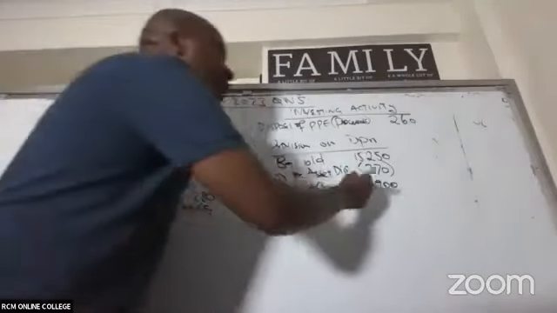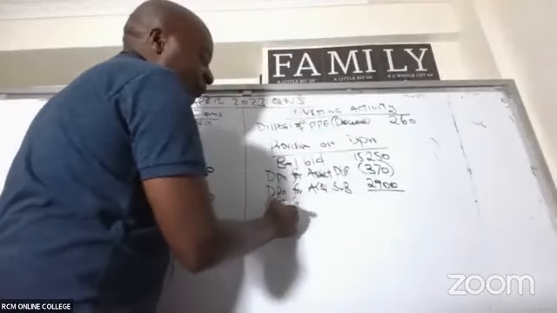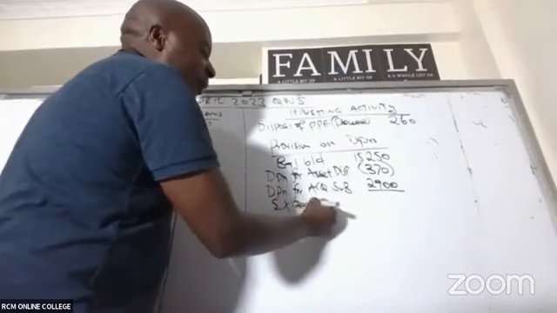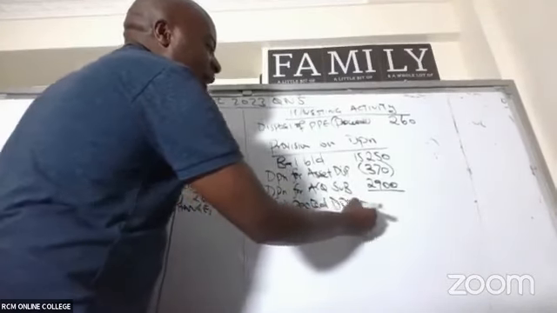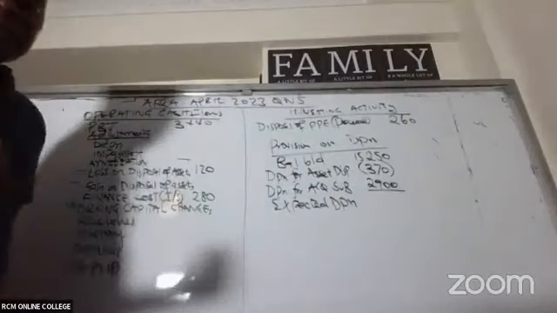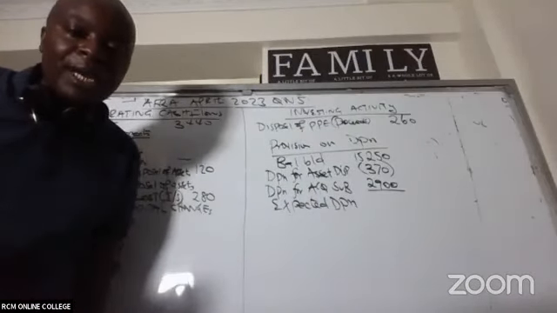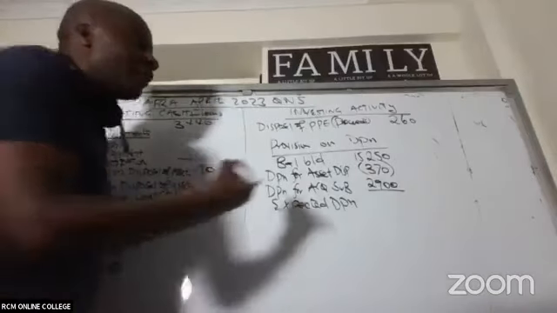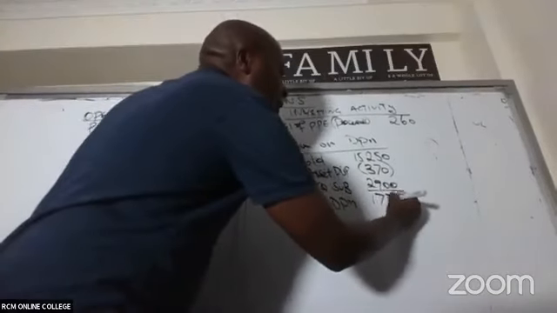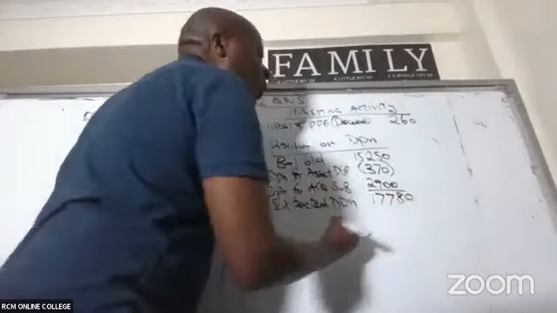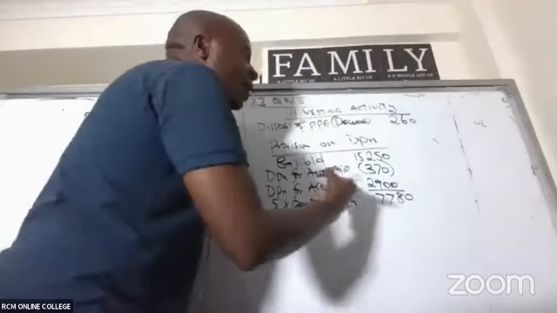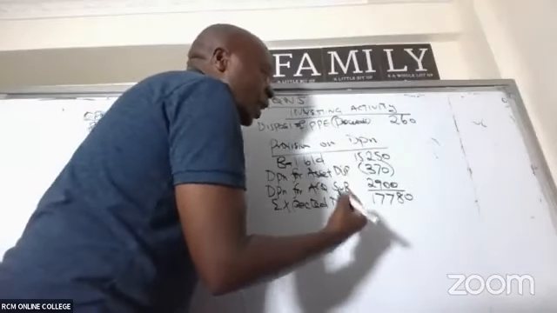So what is the expected total depreciation? Somebody who is able to add for me very fast. 17,780. So we have here 17,780. We shall compare this with our balance carried down in this provision for depreciation account.